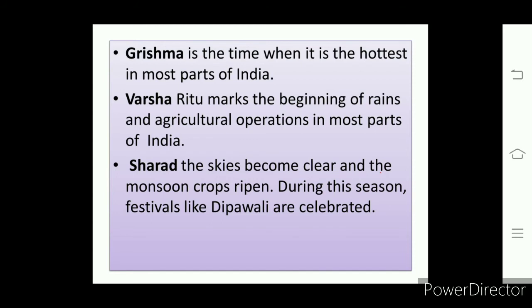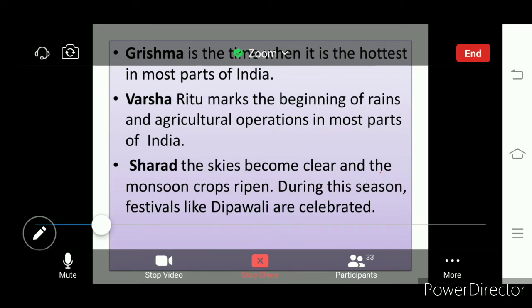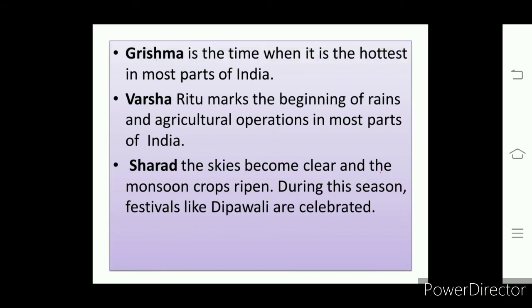Varsha, the water ritu, starts with the rainy season. In the rainy season many agricultural operations start in most parts of India. Farmers engage in their agricultural activities by the beginning of the rain.